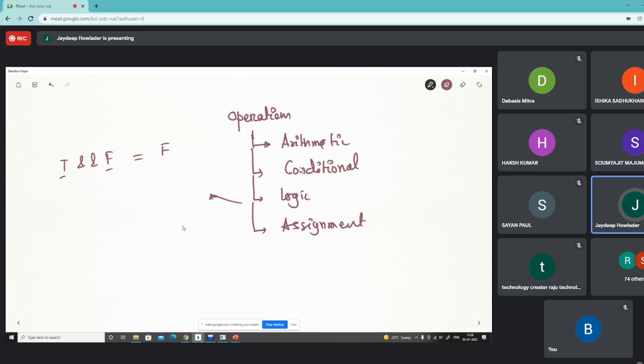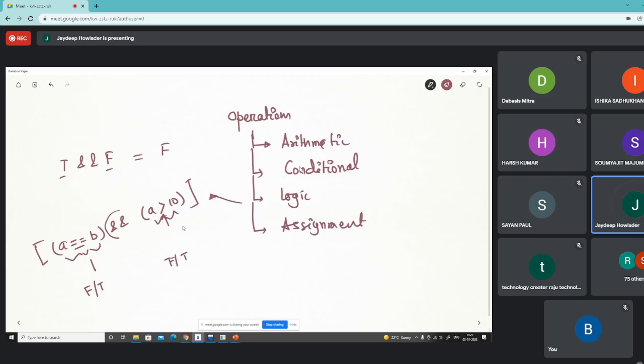Say I write a statement, a equals to b, and a is greater than 10. What is the meaning of this statement? This is a conditional operation, so this operation returns a true or false. This is again a conditional operation, so this operation will return a true or false.